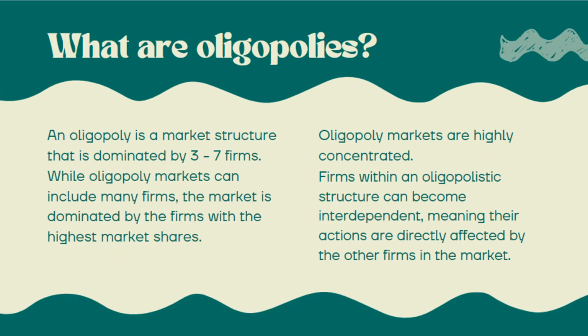So what is an oligopoly? An oligopoly is a market structure that is dominated by 3 to 7 firms, although it can have other smaller firms. While oligopoly markets include many firms, the market is dominated by the firms with the highest market share. Oligopoly markets are also highly concentrated, and firms within an oligopolistic structure can become interdependent, meaning their actions are directly affected by the other firms within the market.